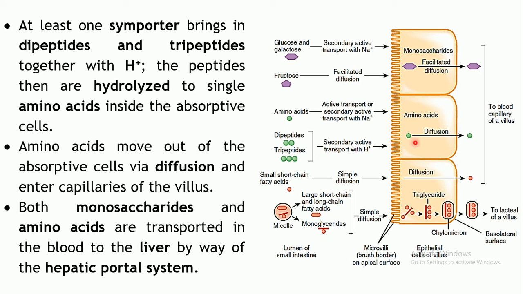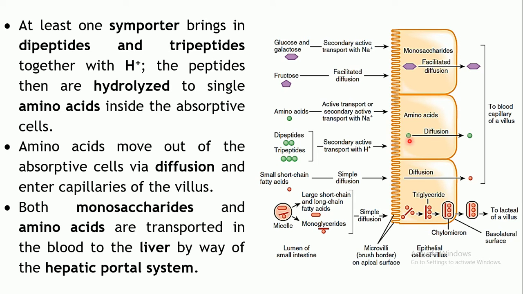Unless all of these bind, the transporter will not be able to transport the dipeptides and tripeptides across the membrane. Once these dipeptides and tripeptides reach inside the absorptive cell, they will be further hydrolyzed to release the amino acids. So this peptide bond will be broken down and they will be converted into simple amino acids within the cell.